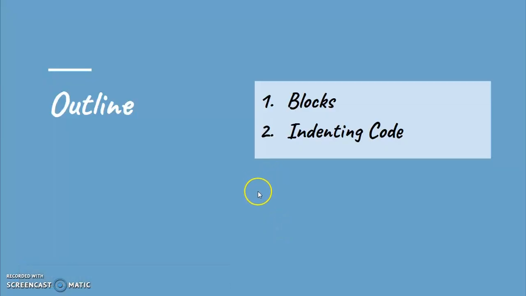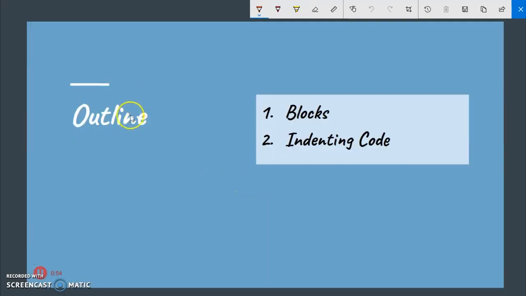First of all, let us see the outline of the chapter, what we will learn in this chapter. The first thing we will learn about is blocks, and the second thing, which is the most fundamental concept of the Python programming language, is indenting the code. So in this chapter we will learn about blocks and indenting the code in Python.